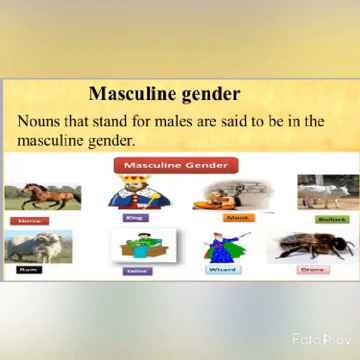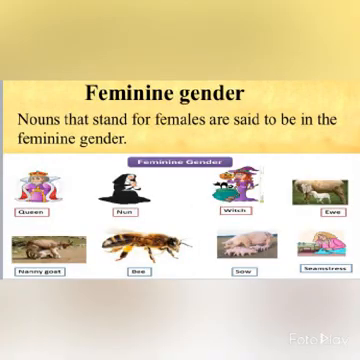Look at your screen. You can see here some examples: horse, king, monk, bullock, ram, tailor, wizard, drone, etc. These are the examples of masculine nouns. Now moving on to the next one, nouns that stand for females are said to be in the feminine gender. For example, queen, nun, witch, etc. I hope masculine and feminine gender is clear to everyone.